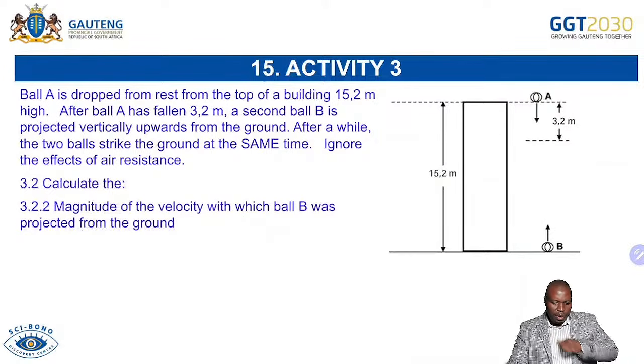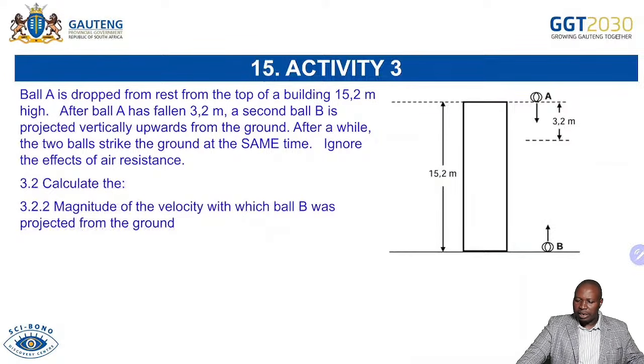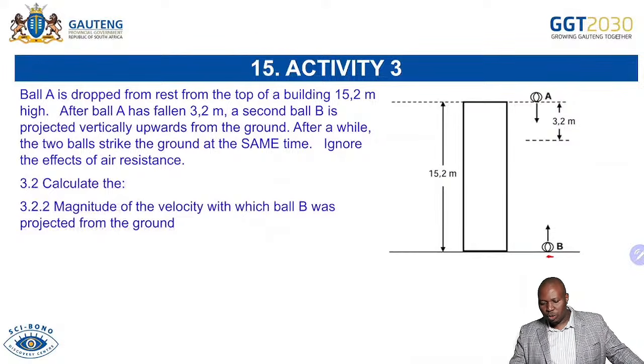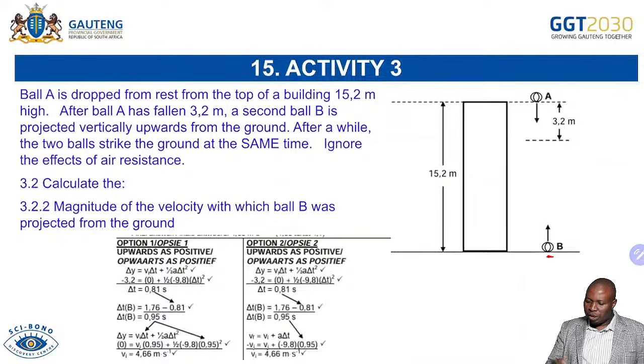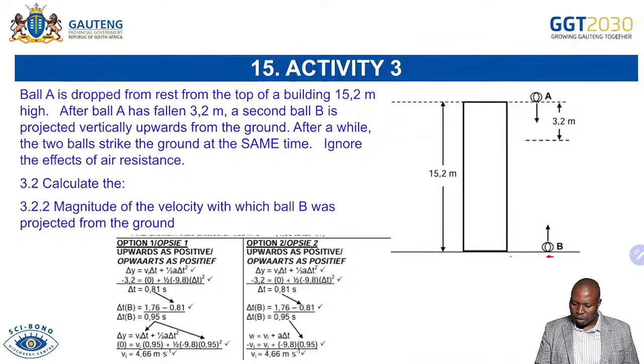Now, when we move to 3.2, we're saying calculate the magnitude of the velocity with which the ball was projected from the ground. So now we are coming to this ball to say, as it was going up, what was the velocity that it was given? In this case, you will definitely start by choosing your direction, as you always do, to choose the positive direction. We have found already that for ball A to reach the ground, the time was 1.76 seconds. We have established that in our previous answer.